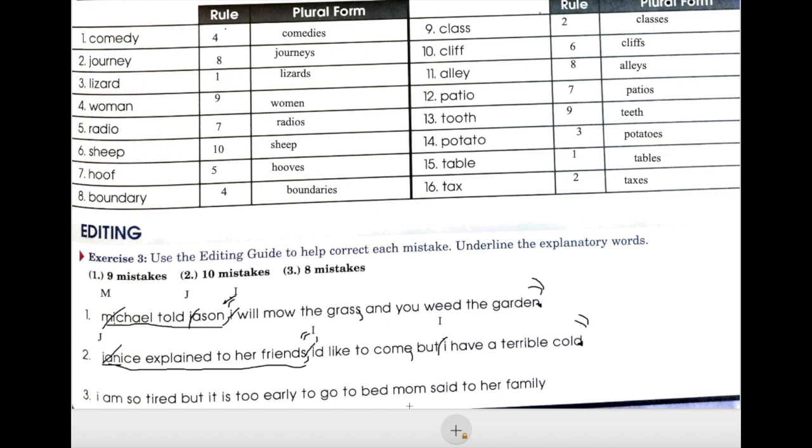Number 3, I am so tired, but it is too early to go to bed, Mom said to her family. Let's underline the explanatory words. Mom said to her family. They come at the end this time. Put quotation marks around what is being said.